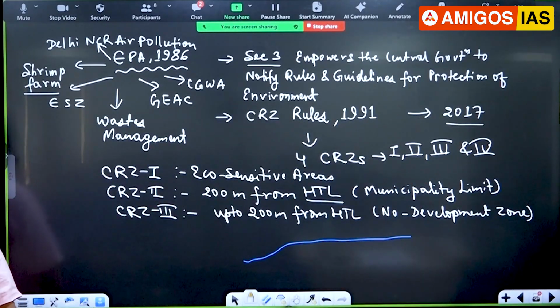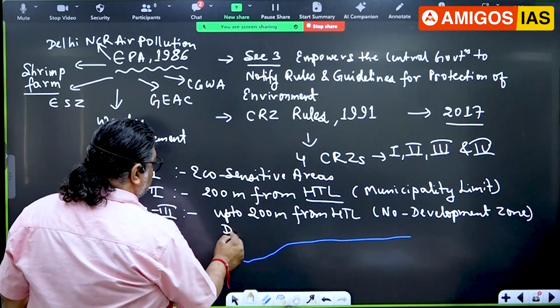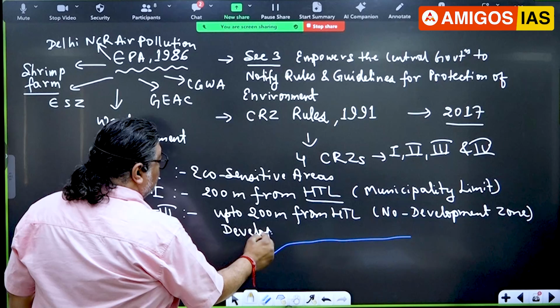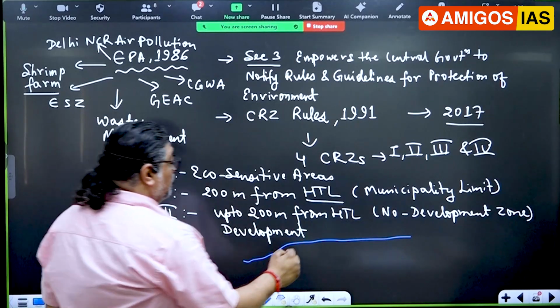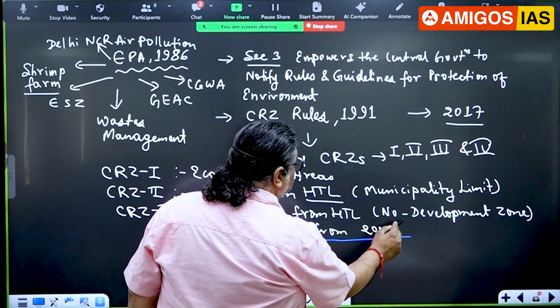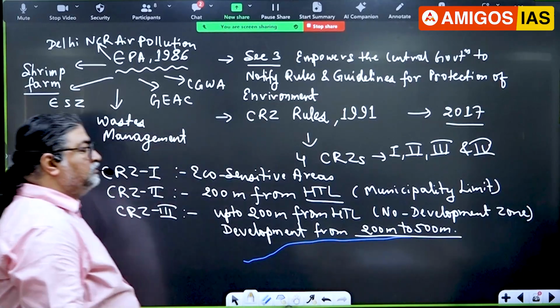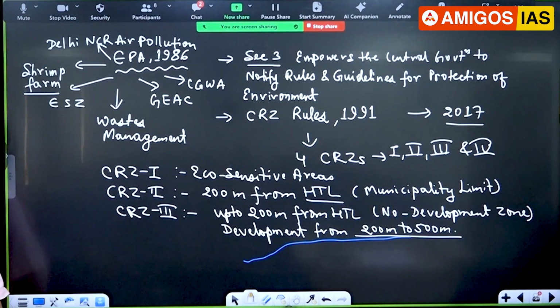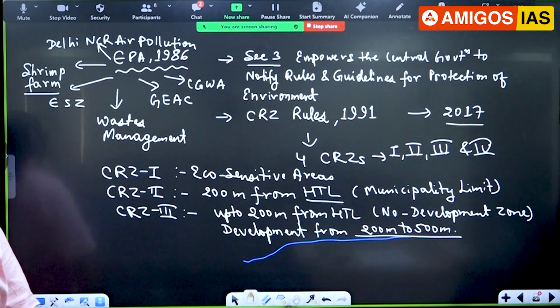And development is allowed from 200 to 500 meters. These are relatively undisturbed areas, which have not been disturbed so much. Imagine up to 200 meters, no development, and after 200 meters to 500 meters, normally villages.